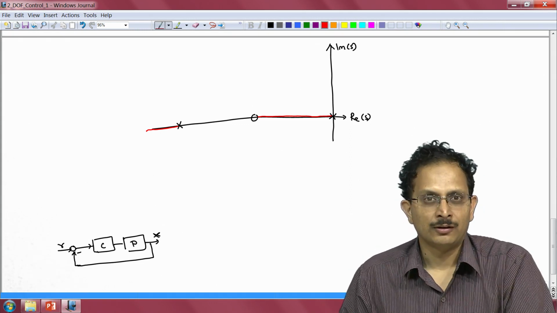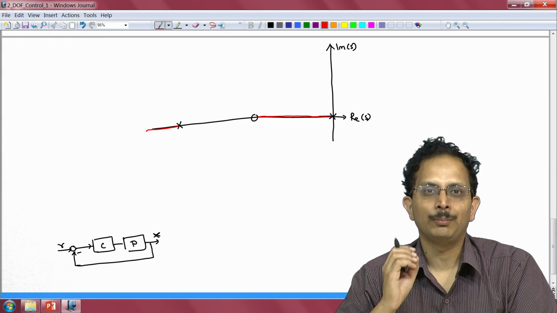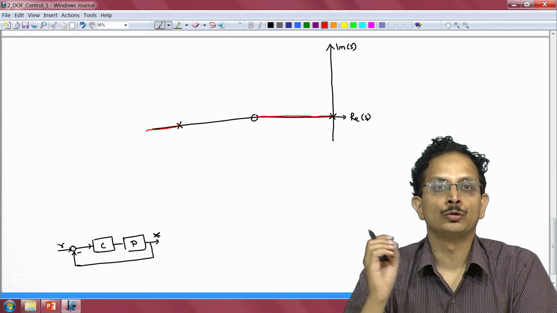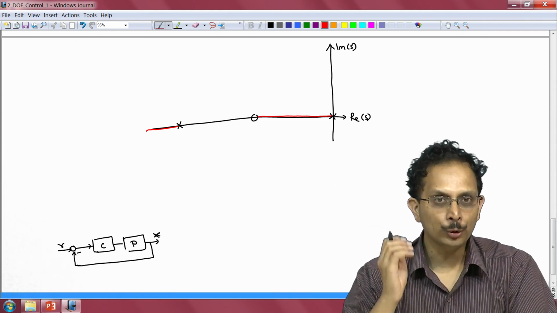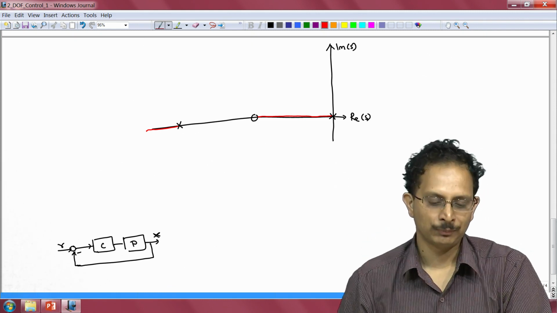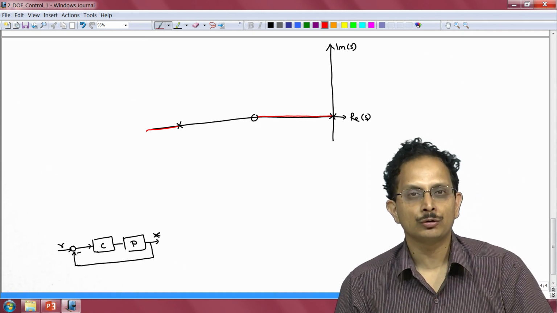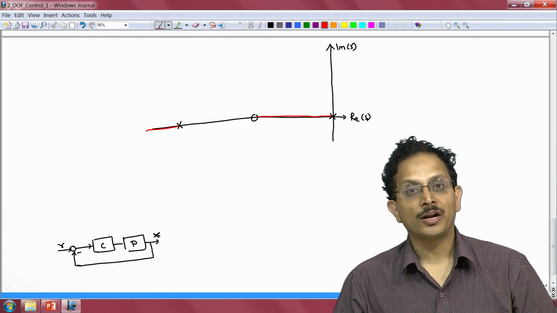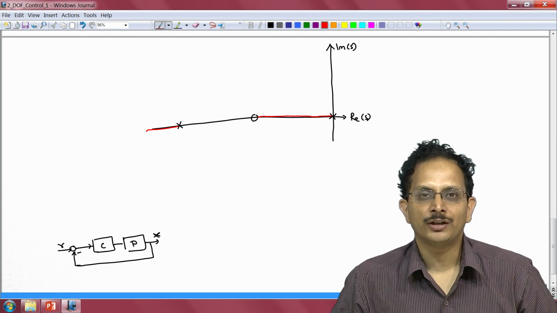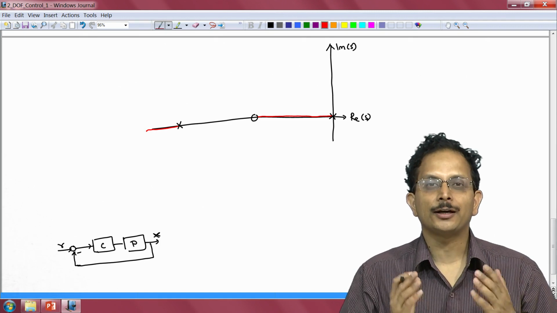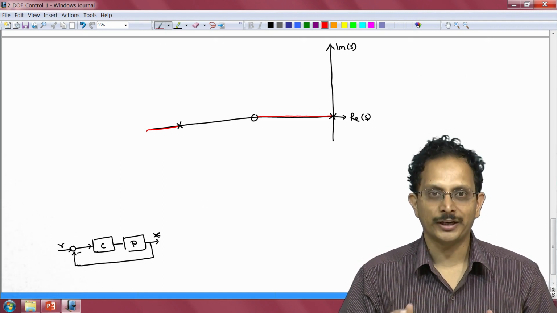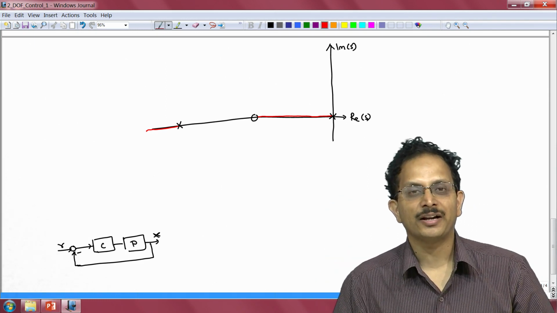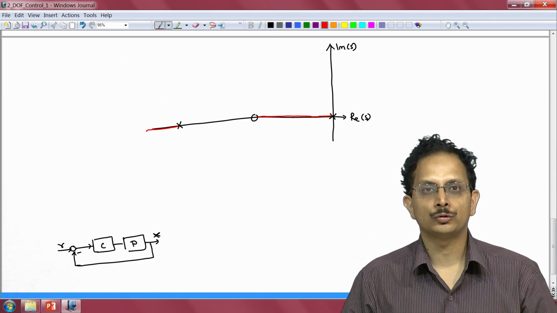So let us now focus on how we can employ root locus to minimize the variation in the closed loop pole position due to variation in the plant's gain. Although nominally we could get the closed loop pole to be located at S equal to minus 20, when the plant's model changed, there was nothing that 1 degree of freedom control could do. It resulted in a corresponding change in the closed loop pole location, and that in turn translated to a variation in the transient response of the overall closed loop system.